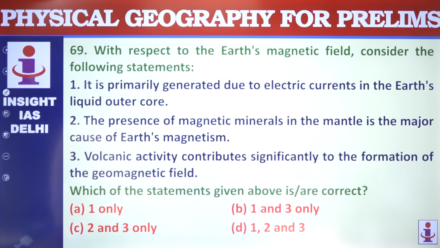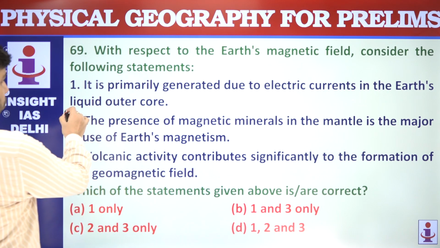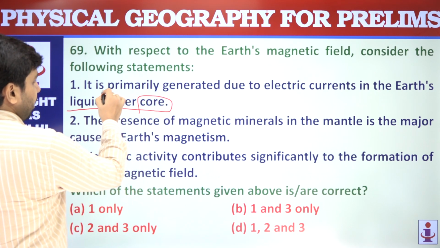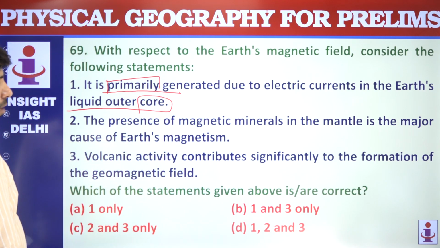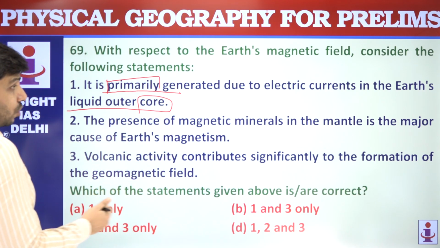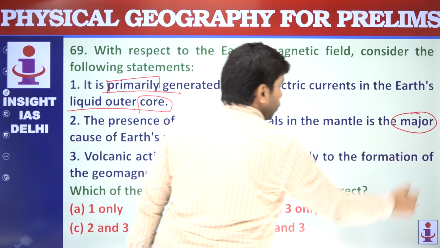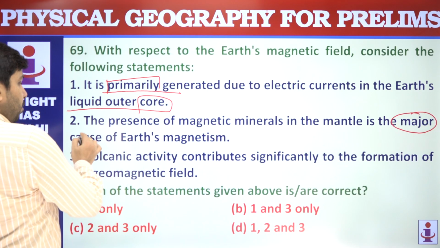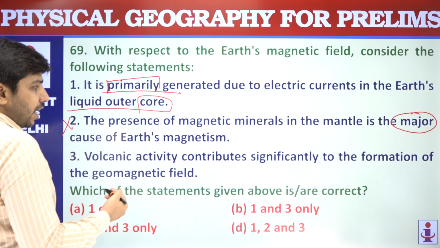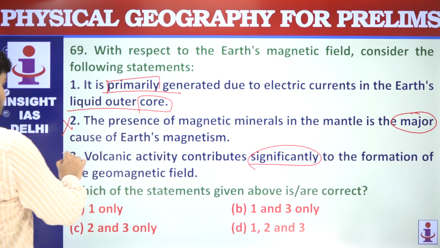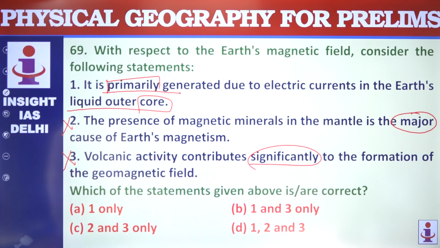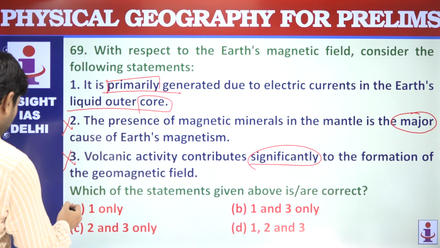Earth's magnetic field. It is primarily generated due to electric currents in the Earth's liquid outer core. Yes, Earth's magnetic field is related to Earth's core. The presence of magnetic materials in the mantle is the major cause. It is not the major cause. Volcanic activity contributes significantly. No, this also does not significantly contribute. So 2 and 3 are not correct. Only 1 is correct.